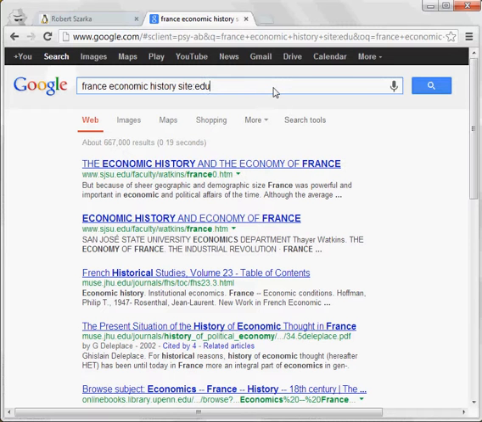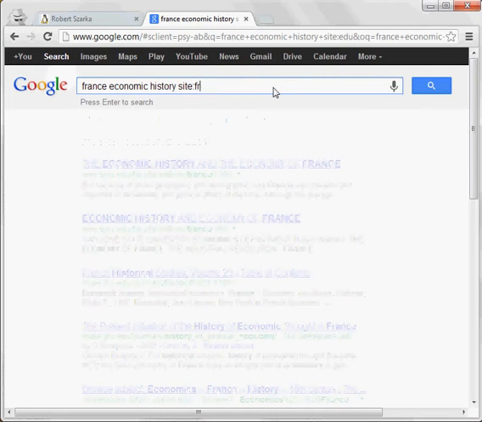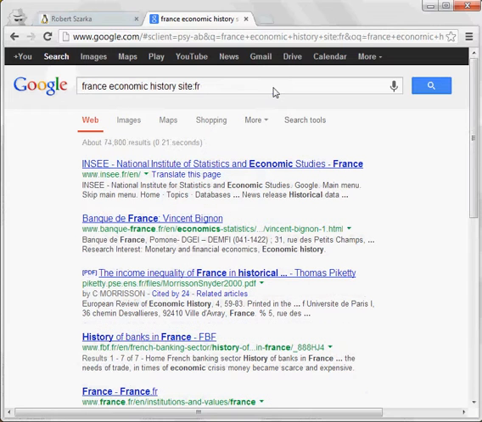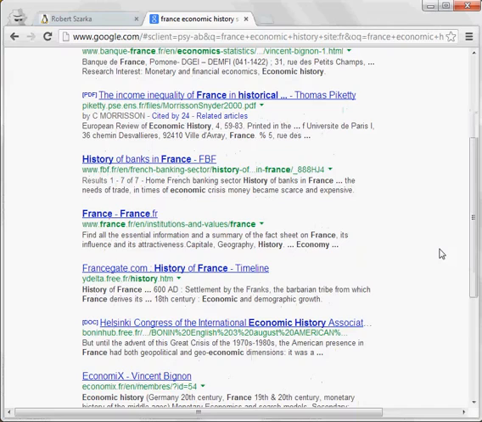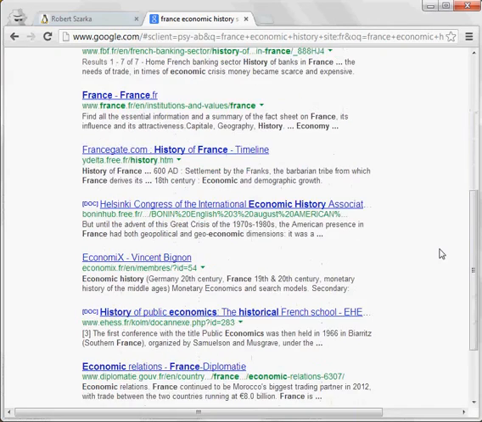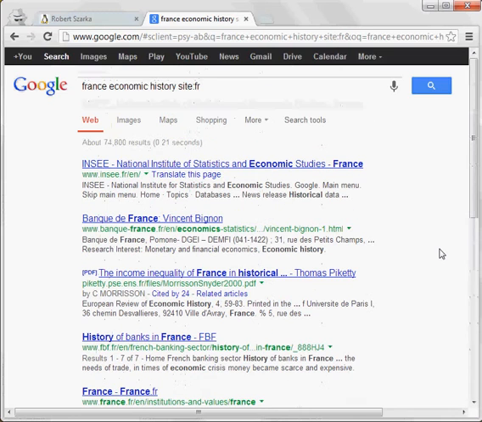Or you may want to think about using a country code domain. So .fr is France, and we'll get very different results. Although, as you'll see, Google is still pretty smart about knowing that I'm in the United States and I'm probably speaking English because my browser told it that. So even though I'm in incognito mode, Google knows where I am and what language I want to speak. So I'm really getting English results instead of French here because my French is pretty bad.